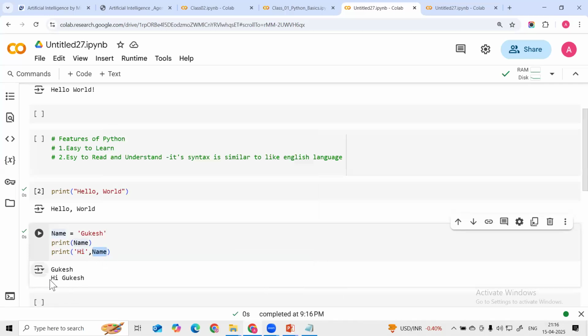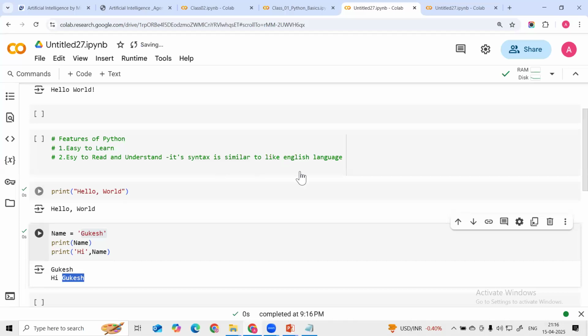Then it is printing hi Gukesh. Initially it printed only the name Gukesh. Then in the second line I used the word hi in the string. It prints hi, and then this name has stored the value Gukesh, so we are printing Gukesh. This is very simple, easy to read and easy to understand.